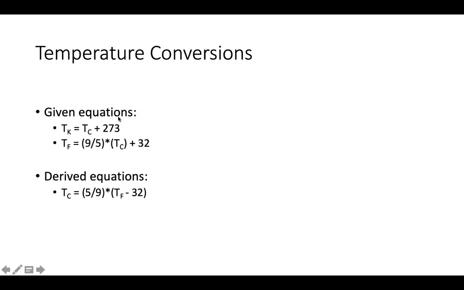And so these 2 equations up here, the top, are actually on your equation sheet, so they are given to you. You just, from the second equation, should be able to derive how to find your temperature in Celsius from Fahrenheit. So I kind of just manipulated this equation around. And if you do not feel comfortable doing that, or are unsure how to do that, maybe just write this equation down, because again, this equation at the bottom here is not on your equation sheet.